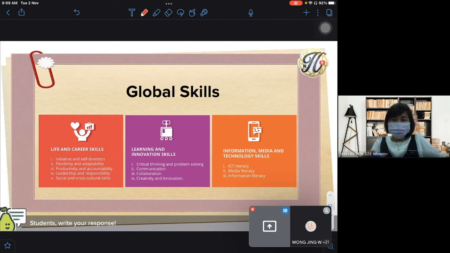Mana satu kemahiran global yang telah anda bina dalam diri anda? Mana satu? ICT skill ke? Critical thinking and problem solving ke? Collaboration, communication, which one? Choose one. Pilih satu cukup. Then give your reason why do you think that you have that skills into you.